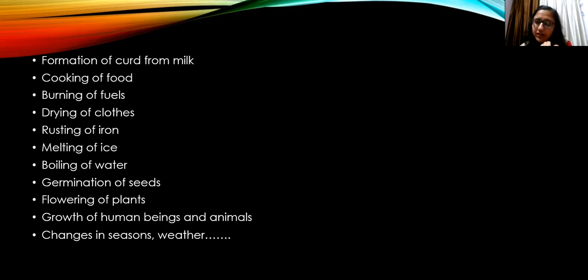Then flowering of plants, yes, this is also a beneficial change. Germination of seeds, yes. Boiling of water, yes, for some purposes we boil water, so again it is a beneficial change. Melting of ice, rusting of iron. Now what do you mean by this rusting of iron? Have you seen sometimes the objects which are made up of iron get a brown colored, reddish brown colored coating on them, and a powdery substance is found on their surface. So that is called rusting.